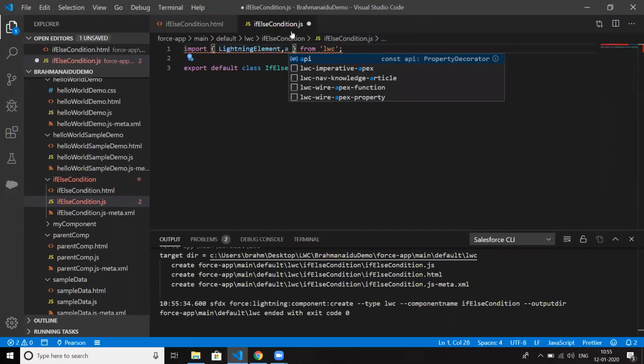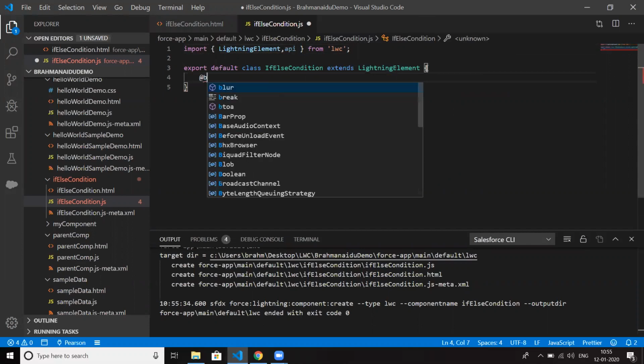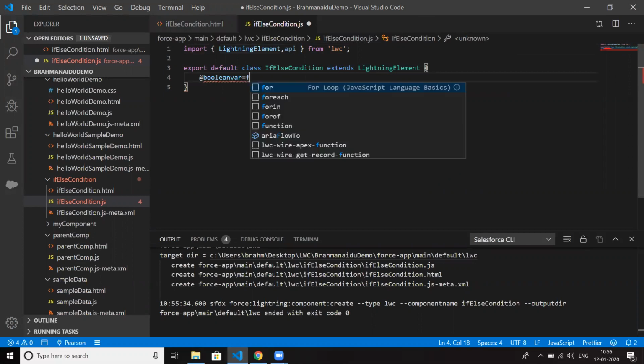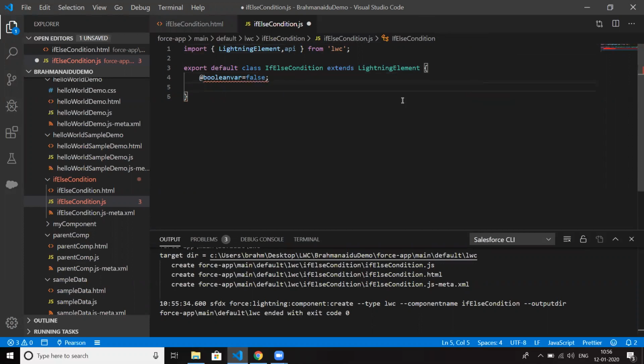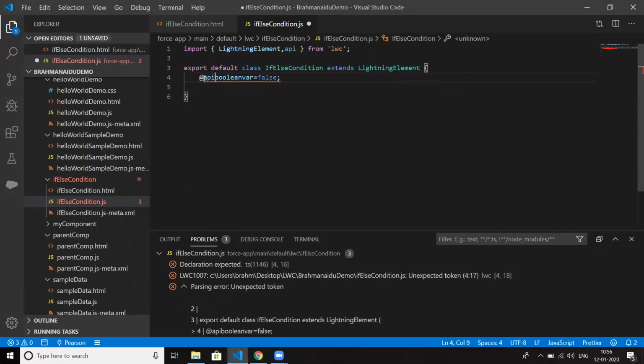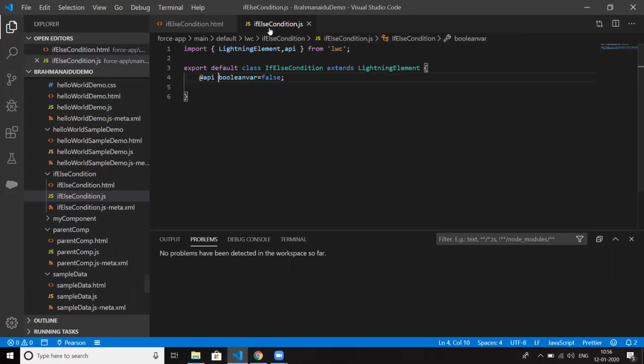API. So by default, I'm declaring one Boolean variable. By default, I'm setting it to false.